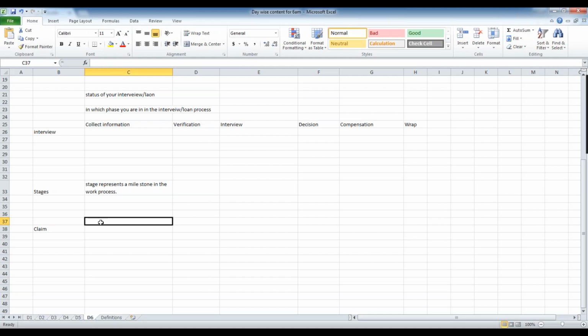So here let's assume, if the price of this product is more than $2,000, I want to get the manager approval. Once the manager approves, I can proceed. Otherwise, I cannot proceed.